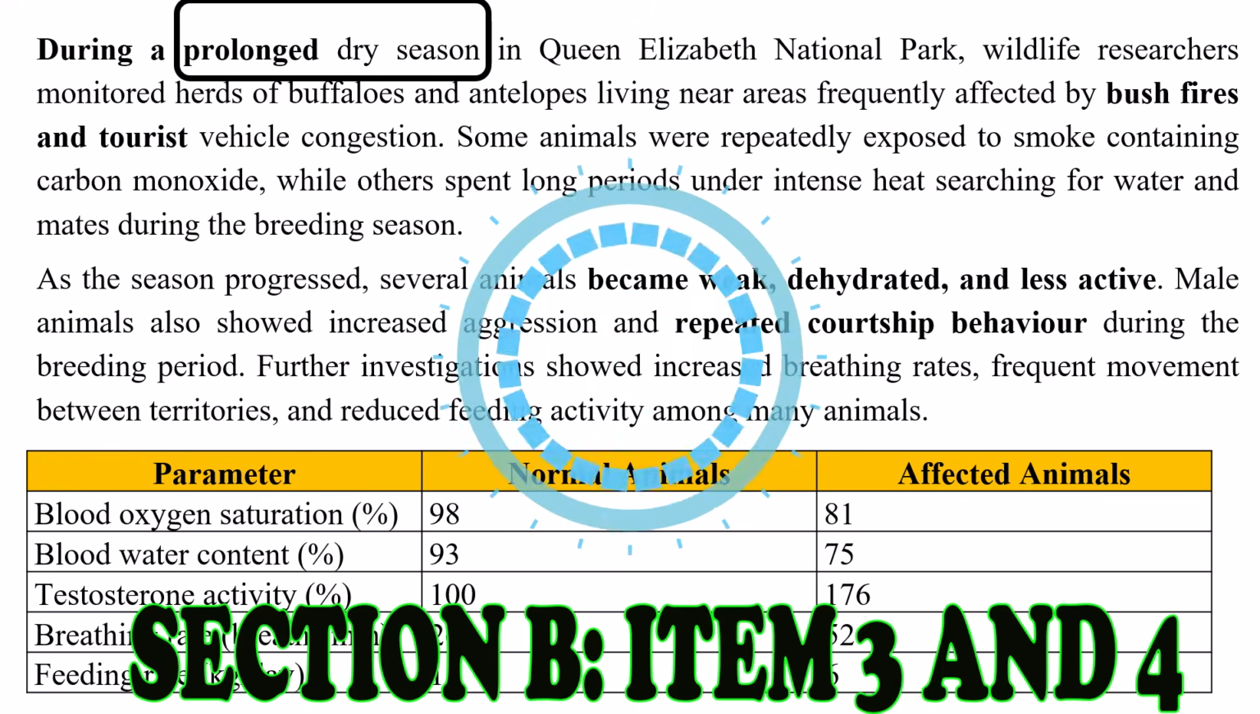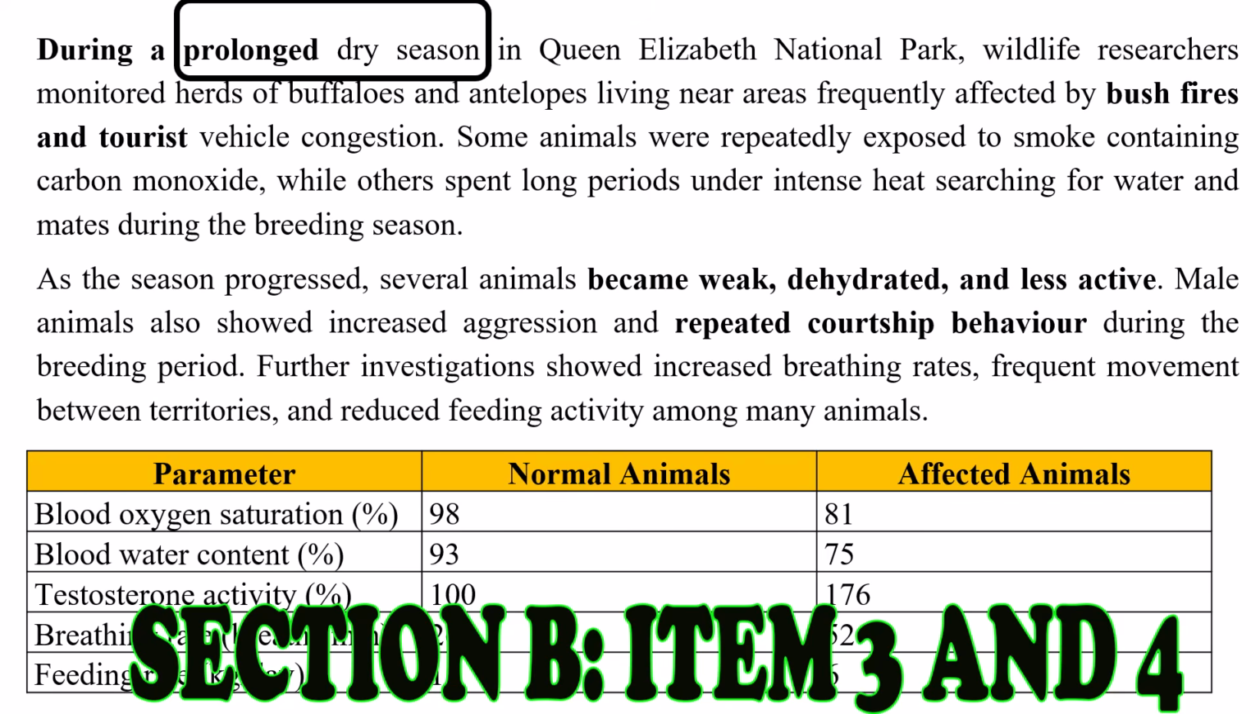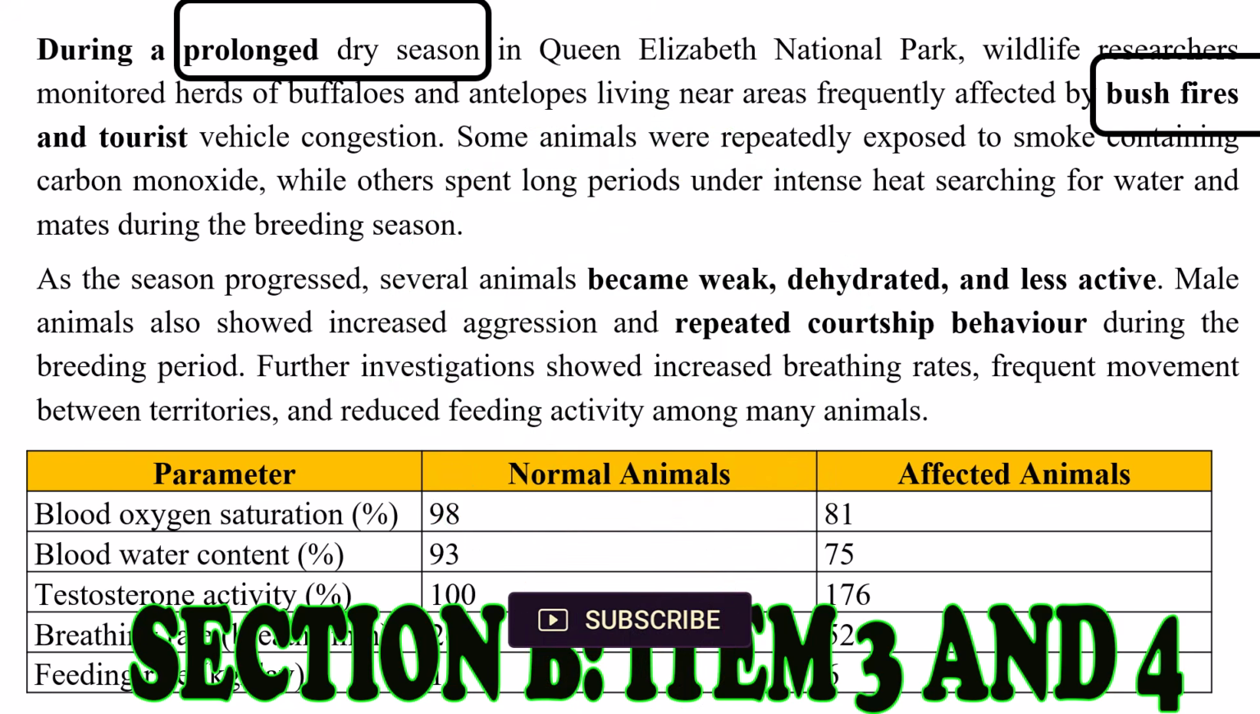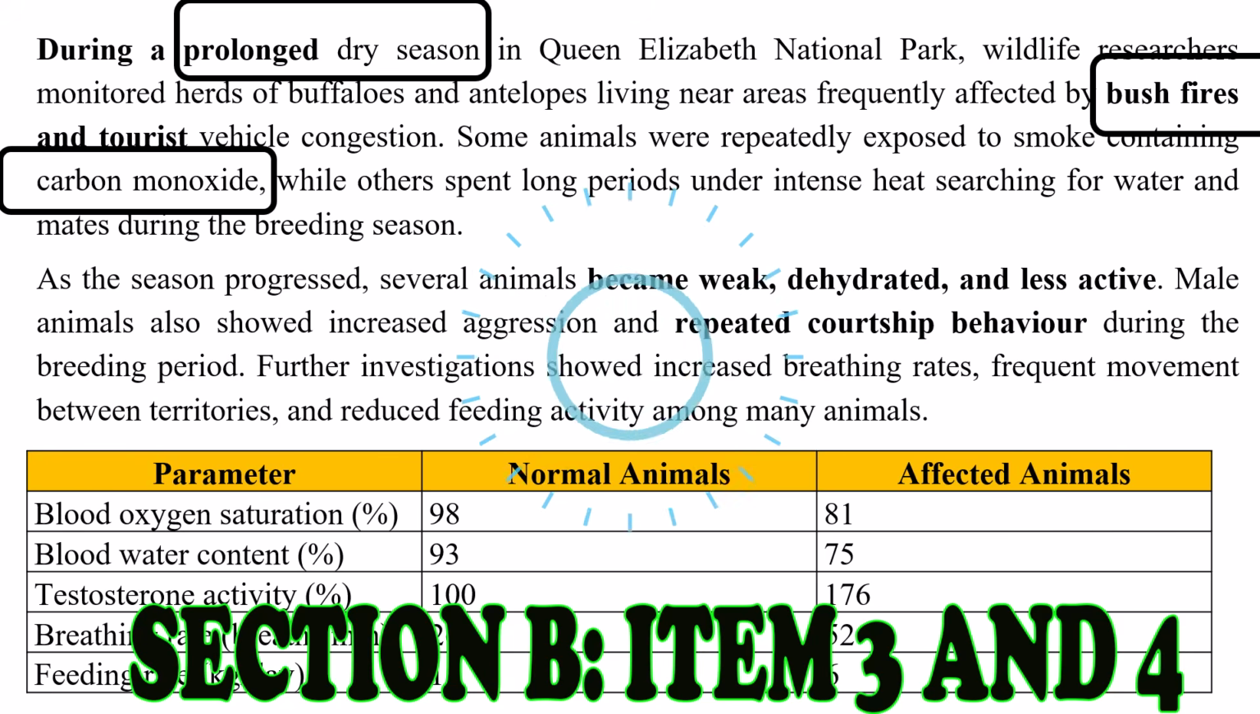During a prolonged dry season in Queen Elizabeth National Park, wildlife researchers monitored herds of buffaloes and antelopes living near areas frequently affected by bushfires and tourist vehicle congestion. Some animals were repeatedly exposed to smoke containing carbon monoxide, while others spent long periods under intense heat searching for water and mates during the breeding season.